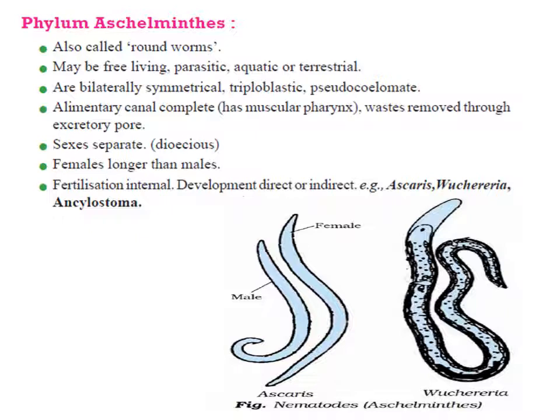Animals are unisexual, dioecious, and they show sexual dimorphism. That means the male and female can easily be distinguished. Like in case of Ascaris, the male is always shorter and the female is always longer than the other one. Other examples of Aschelminths are Wuchereria and Cyclostomata.